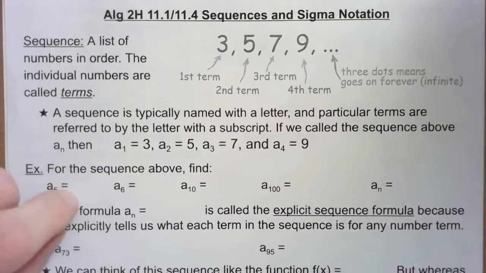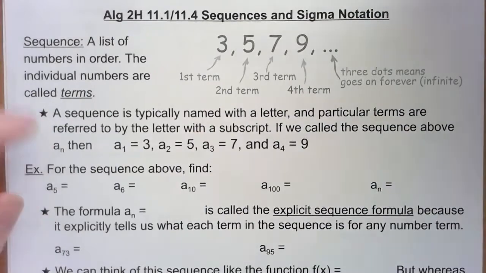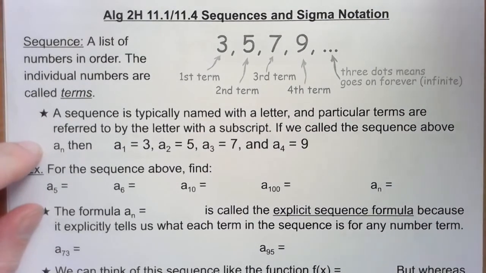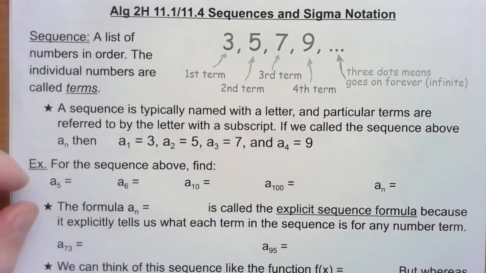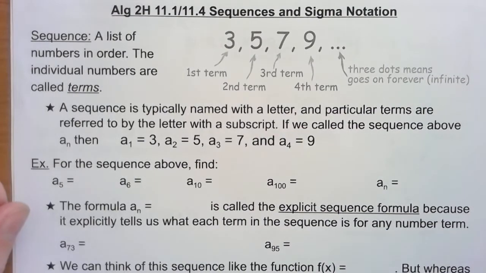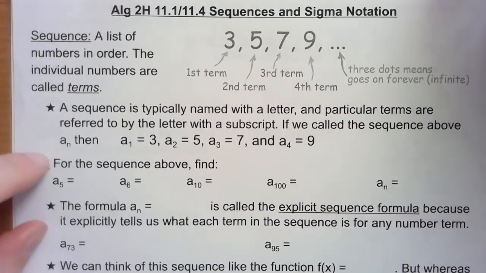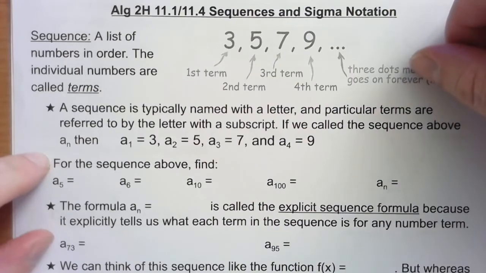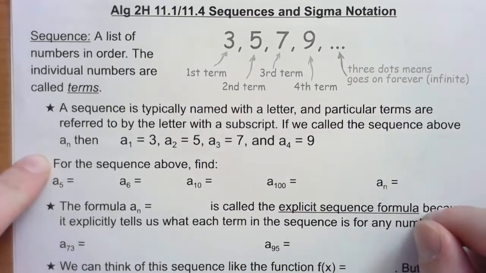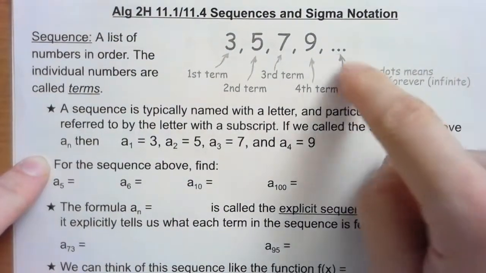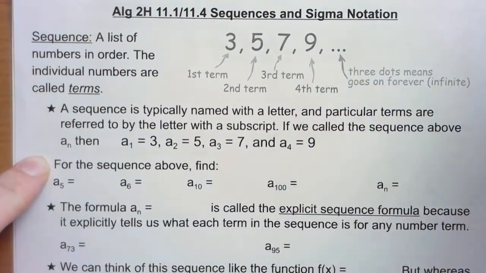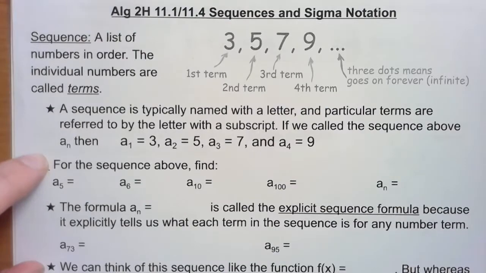All right. So sequences. What is a sequence? A sequence is just a list of numbers. That's all it is. I mean, you might have actually seen these before, even in elementary school, probably looking at patterns. And patterns are going to be a big thing when we look at sequences here. So it's just a list of numbers, and we call each number in the list a term. So we've got the first term, second term, third term, fourth term, and then they often go on forever. So we have this dot dot dot here at the end.